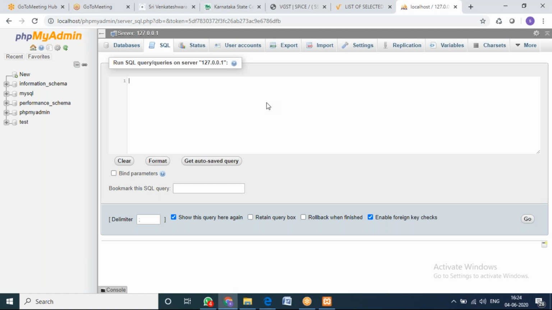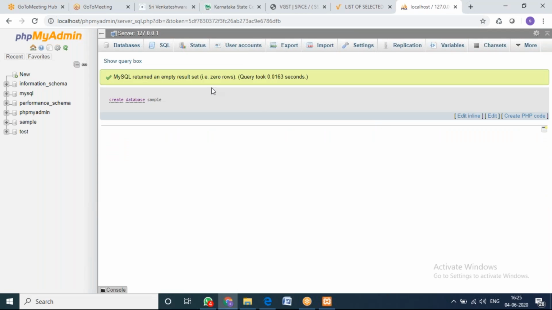So now here I need to write the query. First, what is the query? You need to create one database. So first you need to write the query for creating the database: create database followed by the database name. I'll say, like, sample. So that is the syntax: create database, database name. Then the database gets created. Just give go.